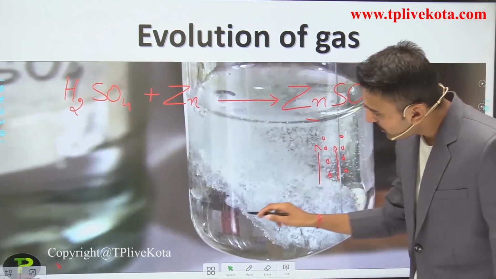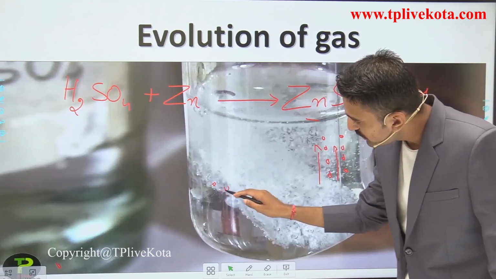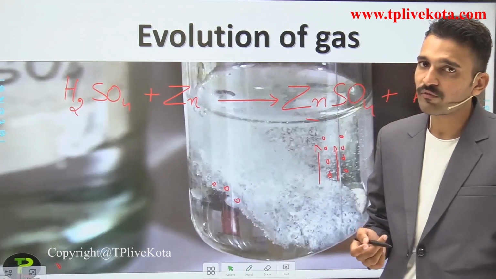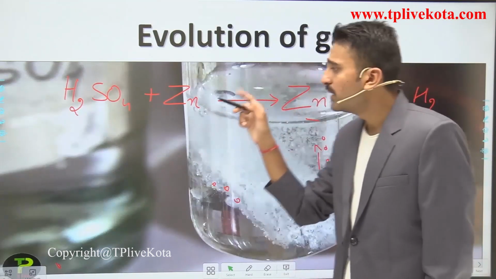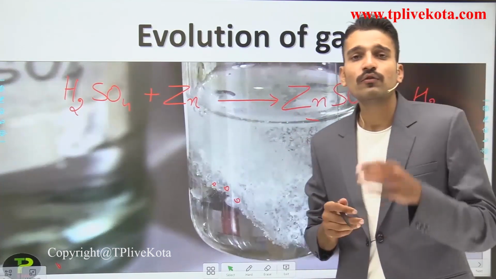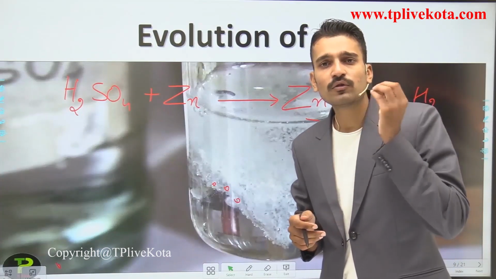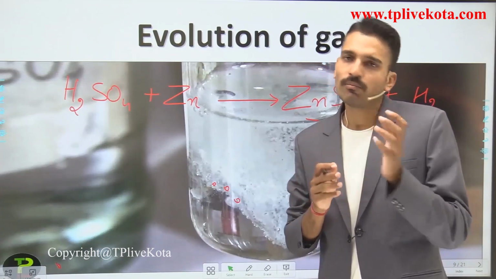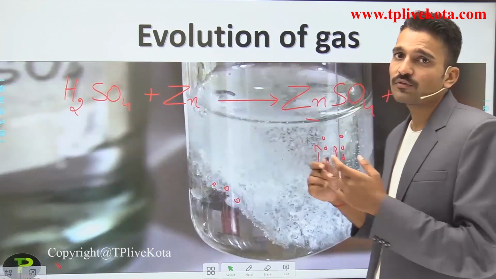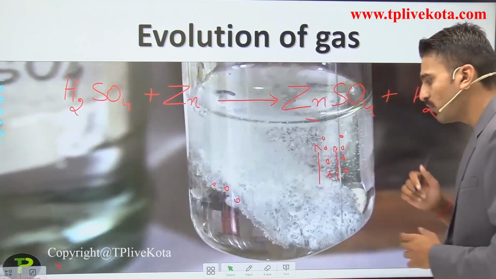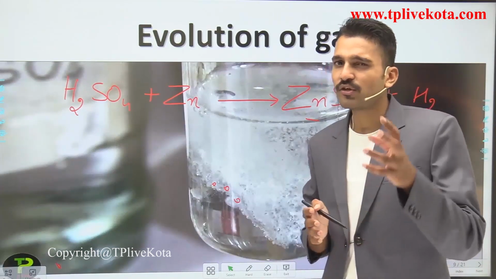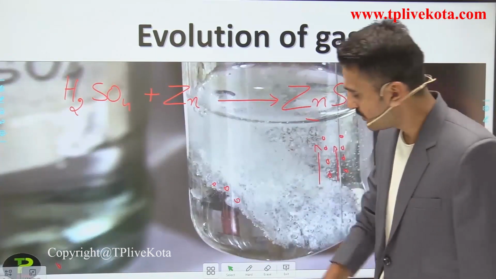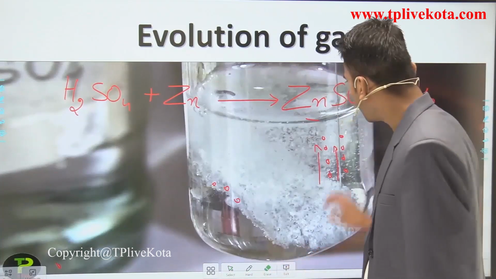The bubbles you are seeing here are bubbles of hydrogen gas. If I bring a burning splinter near the mouth of this test tube, you will hear a very small explosion with a pop sound, which indicates the presence of hydrogen gas. This is the reaction. How I have written the reaction, for that you have to wait till the next lecture. So let me erase this.